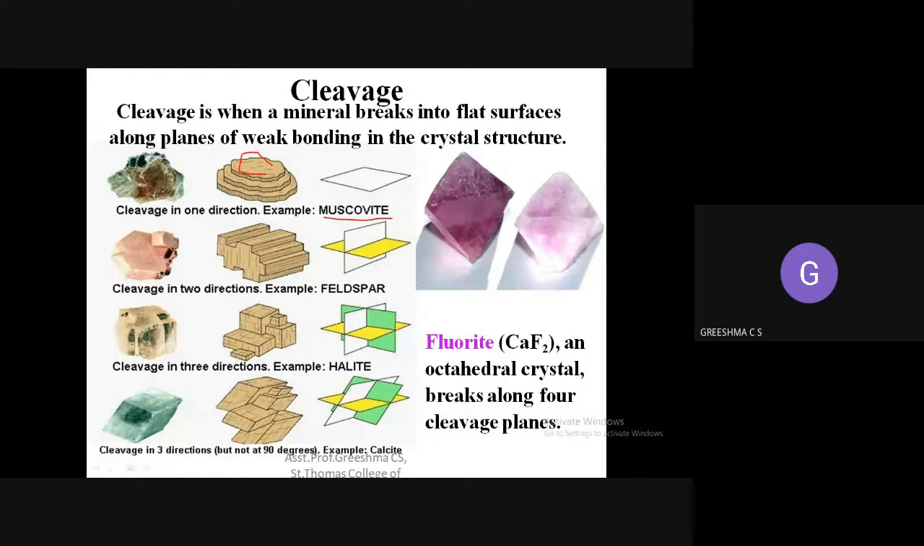Now I'm taking feldspar. This is the feldspar. Chemically, the atoms of feldspar are arranged like this. If you break it, you will get a cleavage like that. You will get cleavage along this direction, and there will be another cleavage along this direction. Two directions.